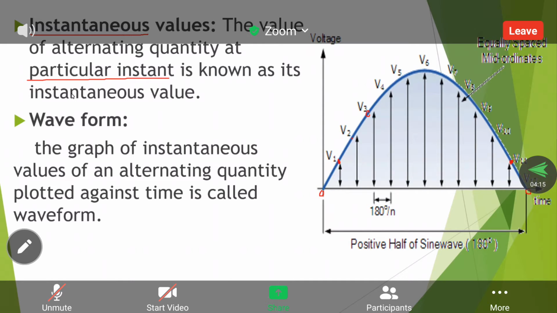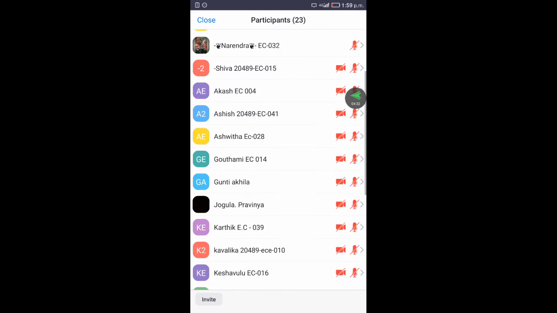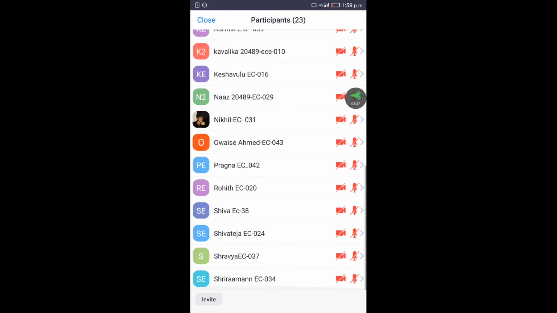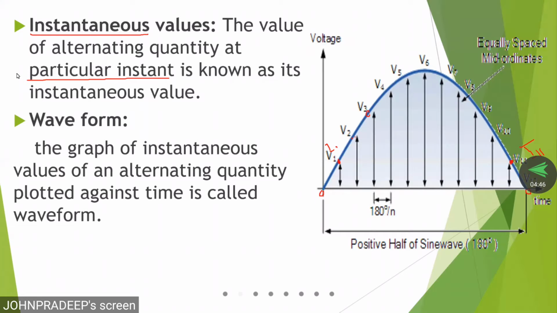So that is what we call instant values. At a particular instant, it may be V1, V2, V3 up to V11. The value offered by the wave at that instant is called an instantaneous value. It is applicable for current also. Instead, we take I1, I2, I3, I4, I6 up to I11. That is also called instantaneous values. It is the value of an alternating quantity at a particular instant of time, known as instantaneous value.